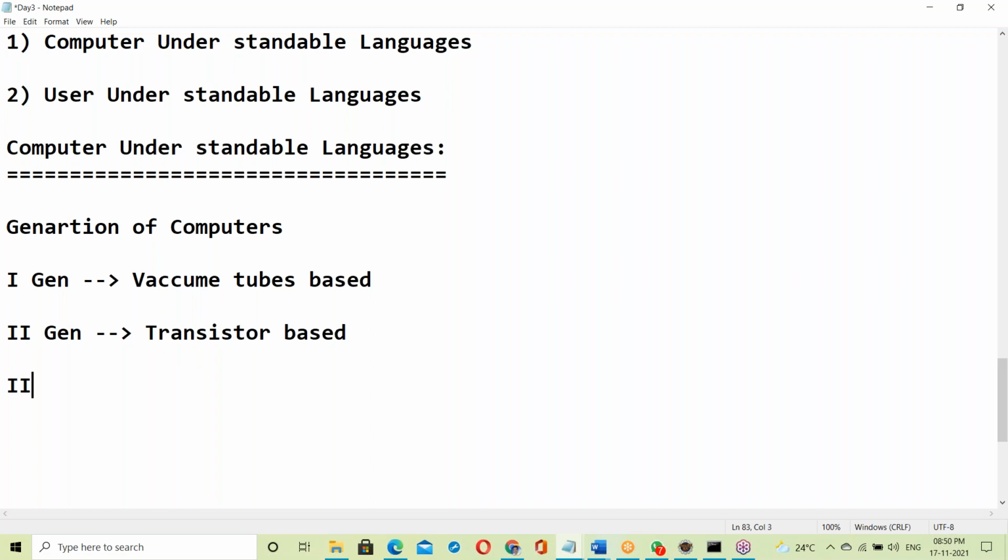Next, third generation. What is the third generation of computer? Yes, integrated circuits. Good. IC based, integrated circuits based. Next, what is the fourth generation? Microprocessor based, processor based. Now this is the present generation.